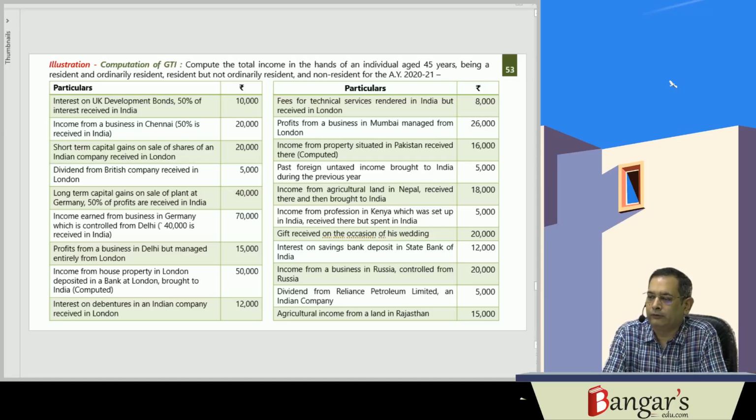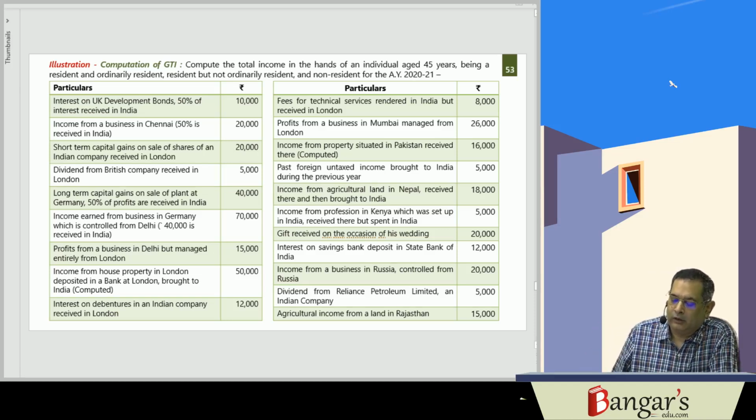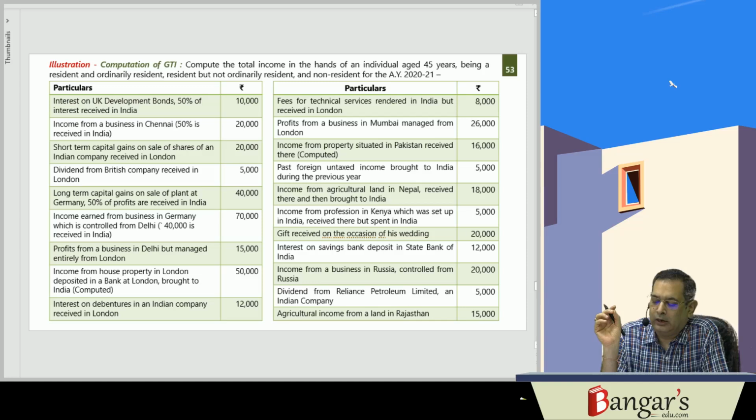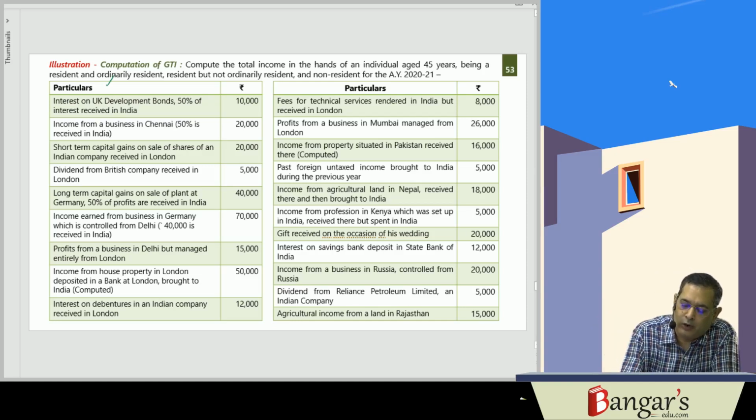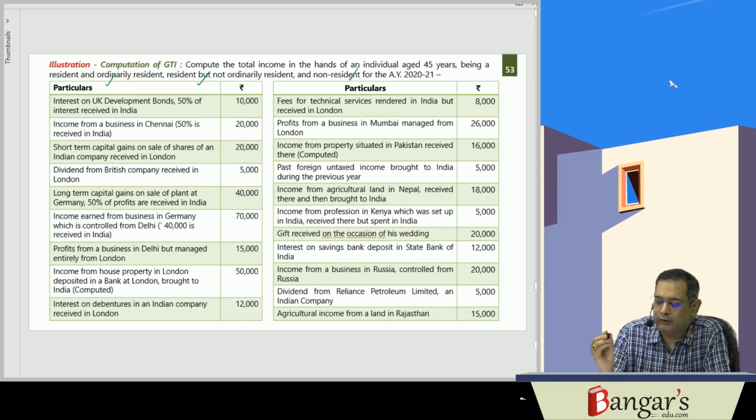Now we will be discussing one comprehensive question relating to residential status and its scope on tax incidence. It's a residential status and scope of tax incidence. What they are saying is: compute the total income in the hands of the individual aged 45 years, being resident and ordinarily resident (R and OR), or if he is R but NOR, or if he is a non-resident. So we'll be discussing each and every point one by one.